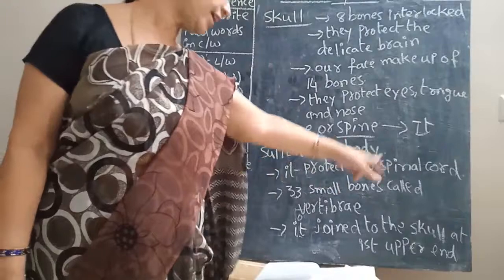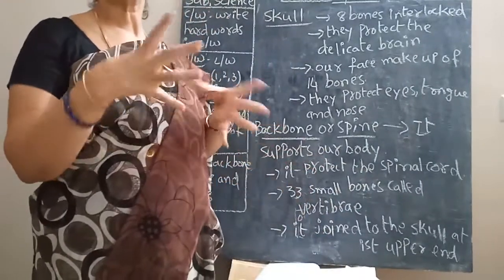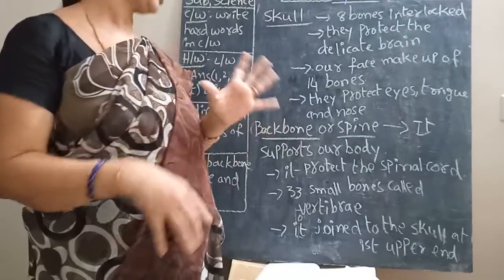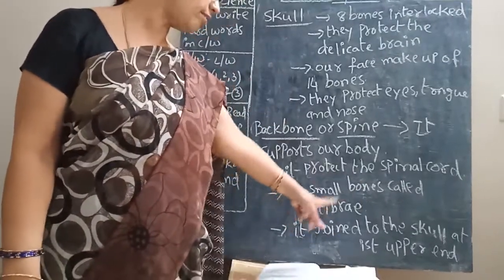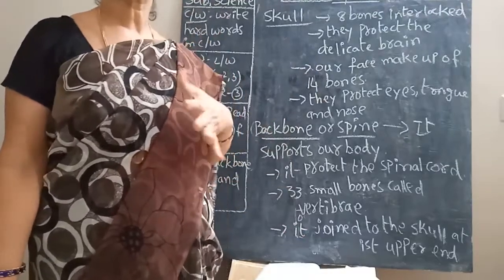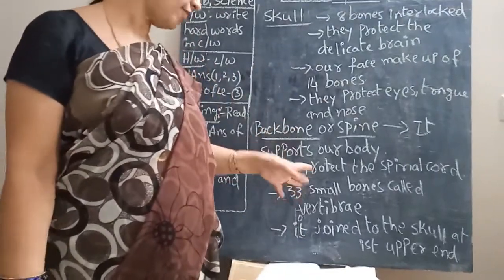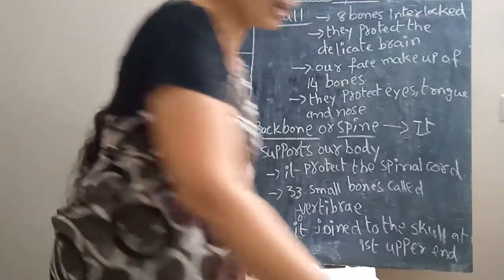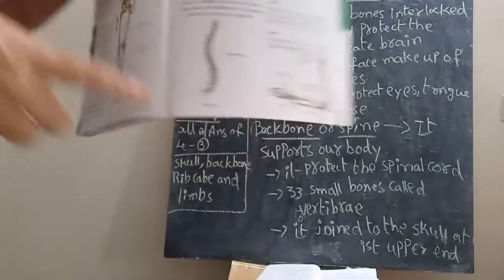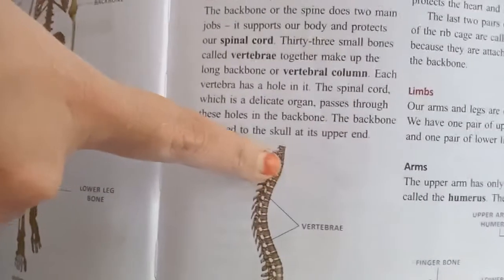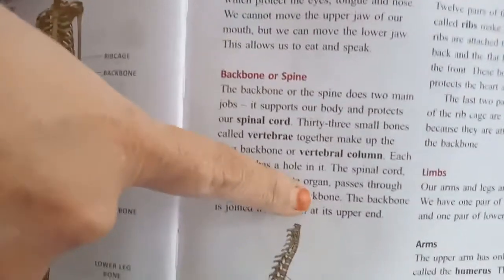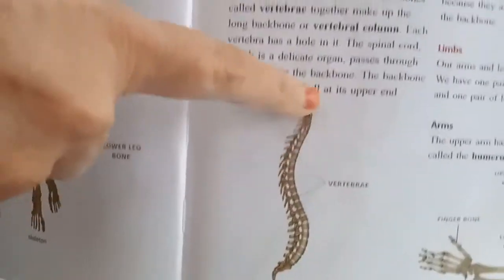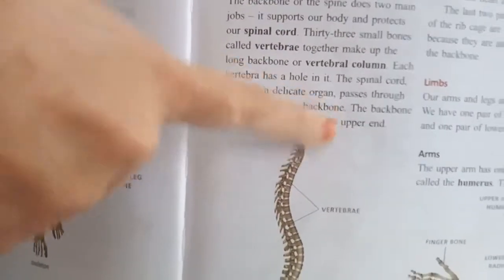Okay, it protects the spinal cord. It protects the internal organ, the spinal cord. In the backbone, there is a spinal cord, and it protects that spinal cord. 33 small bones called vertebra. In the spinal cord, there are 33 small bones, and they are called vertebra. It is joined to the skull at the upper end. It is long. We see here in this picture, here only it is attached to the skull. So this is the upper end, and this upper end is attached to the skull only.